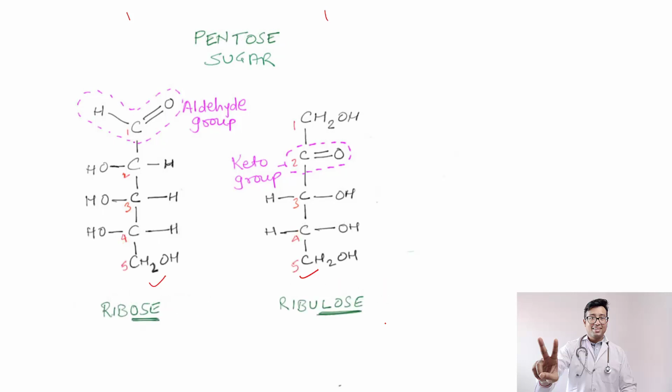Next we come to pentose. In case of pentose, the aldose is known as ribose and the ketose is known as ribulose. If you want to name it chemically, it is aldopentose and this is ketopentose. Mind you, this specific slide is very important when we go to nucleotide chemistry. You need to know what ribose and ribulose are, especially this one. So this is a monosaccharide and pentose.